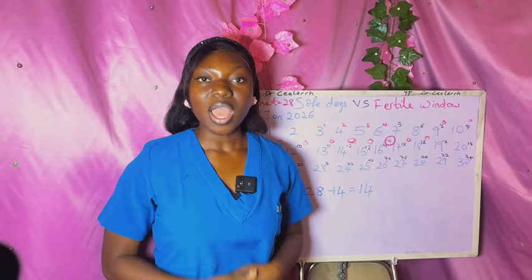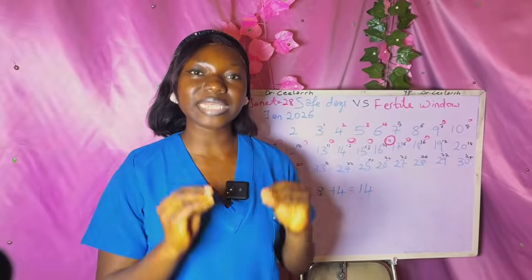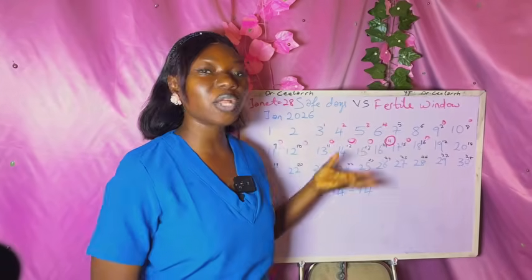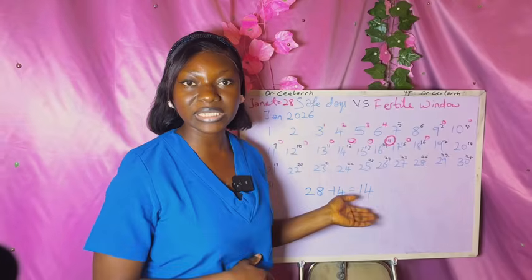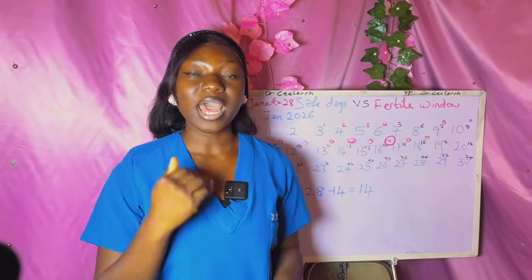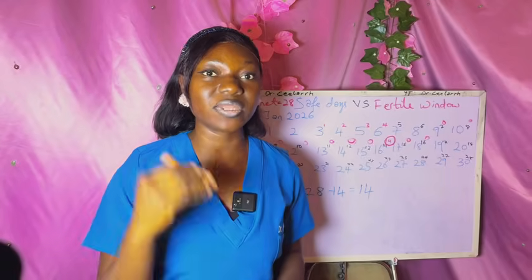In another video, I'll be teaching you how to calculate step by step the fertile window and the safe days for every cycle length. Today we took 28 days. For the next video, I'll be taking from 21 days to 35 days. So for each of those cycle lengths, I'll be teaching you how to calculate the safe days and the fertile window.